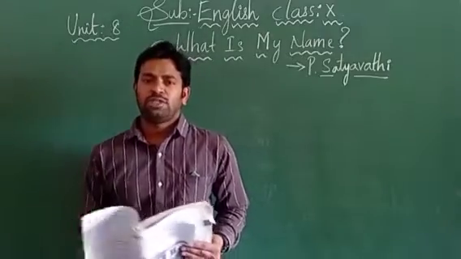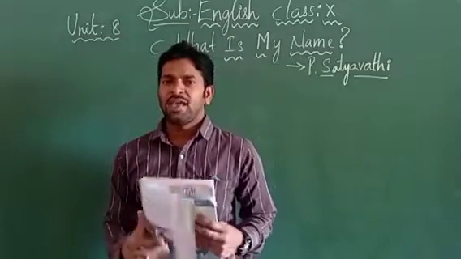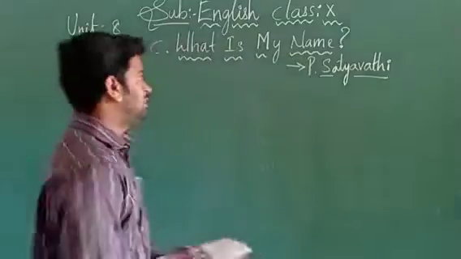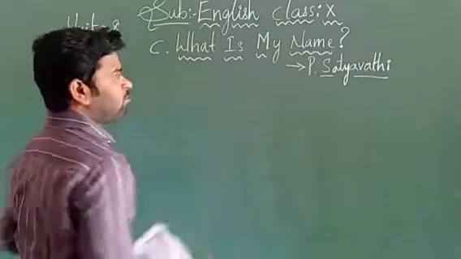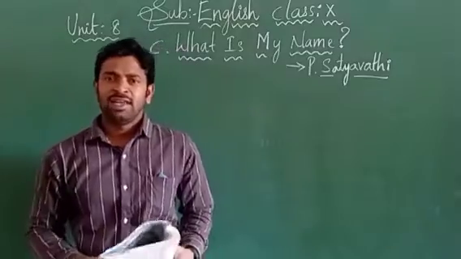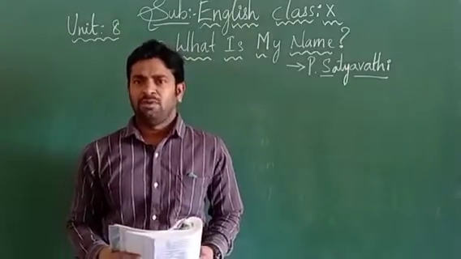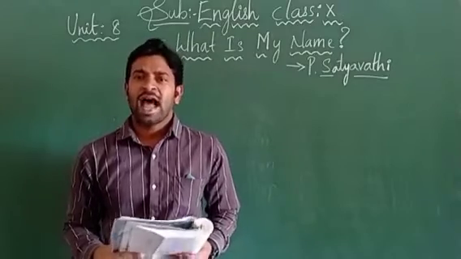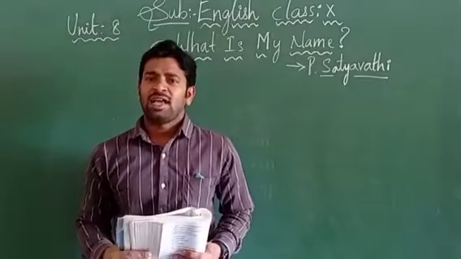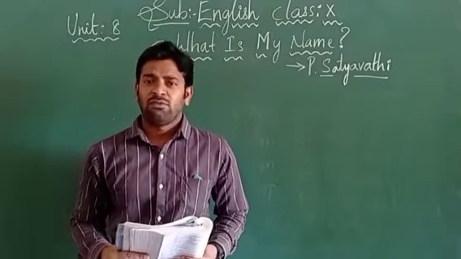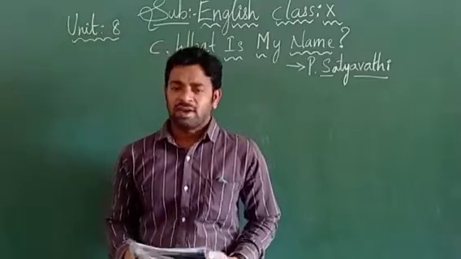Based upon these human rights, we are going to have one new topic, that is the 8th unit, Reading C part, children. The name of that lesson is "What Is My Name?" That means there is a woman who doesn't know her name. She has forgotten her identity. To get her identity, how she has been working hard, how she has quarreled with the family members, let us see in our lesson.